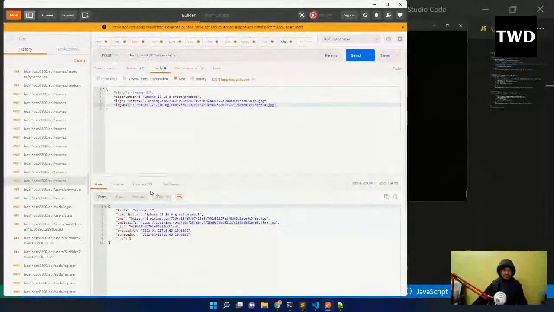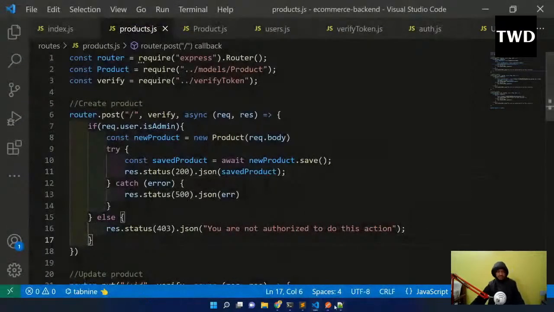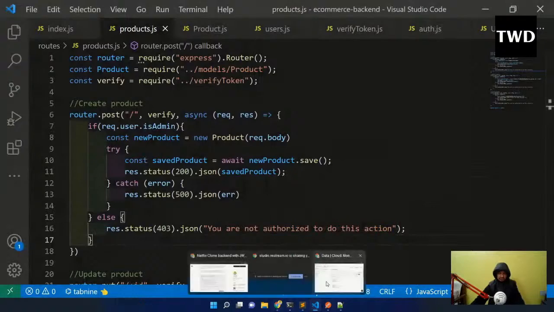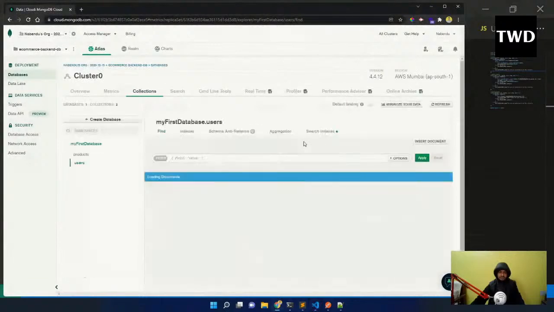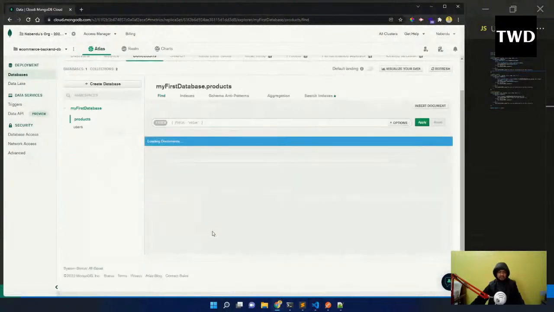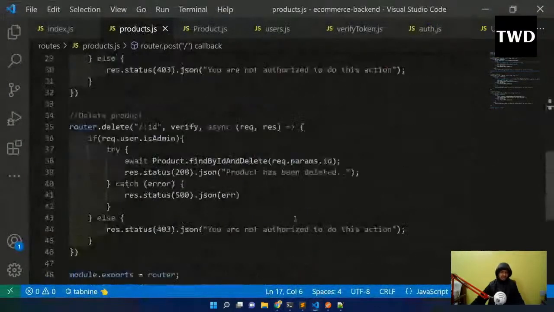So I'll do it. See, now it is done. So it's done, 12, 12, 15, 15. So it is all done. So when I come back here and refresh it, I'll see that products is also done. So the product route is also done, and it's okay. You can check all these things. I will provide the code in the description, so you can go ahead and create a front end for it. So we have created all these things.